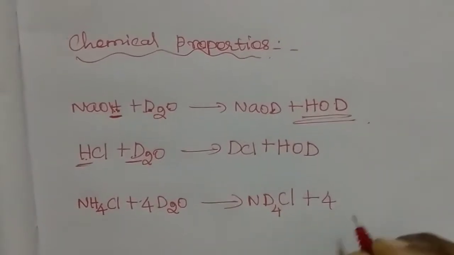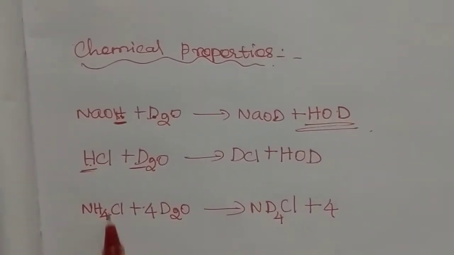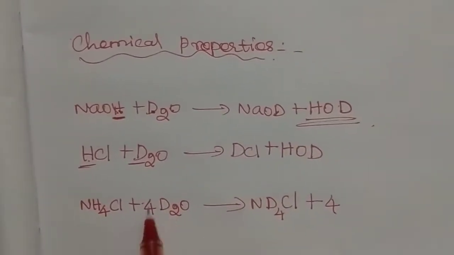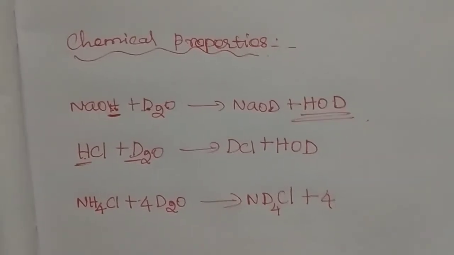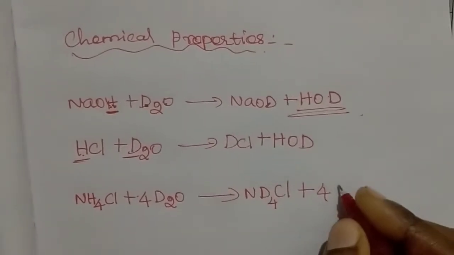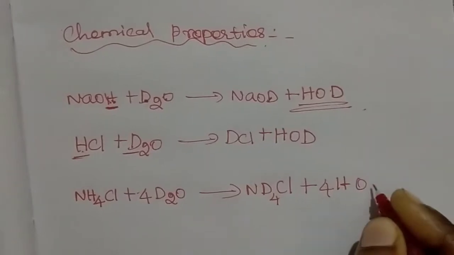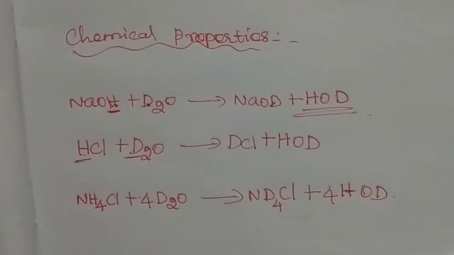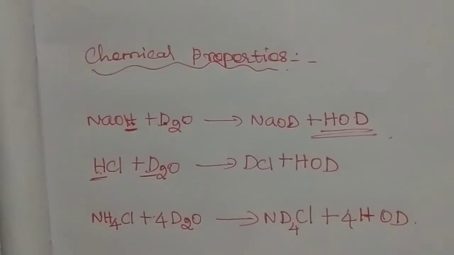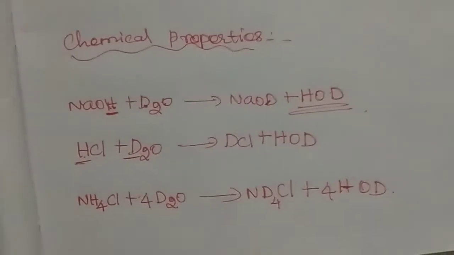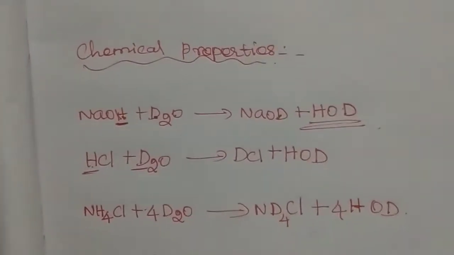ND4Cl plus 4HOD. This is the last example for exchanging deuterium with hydrogen.